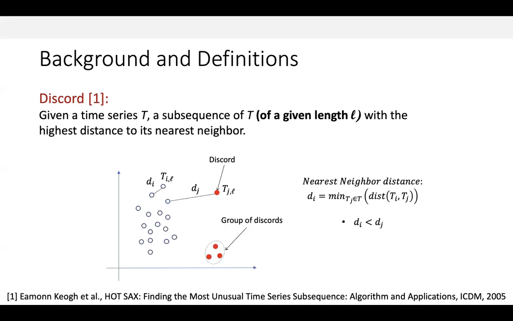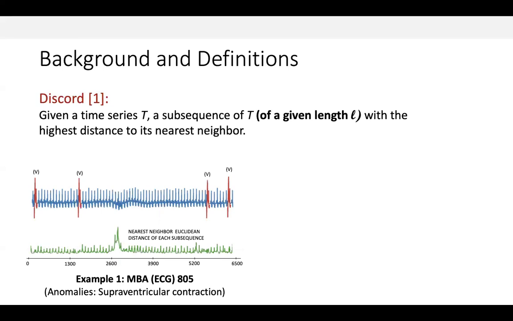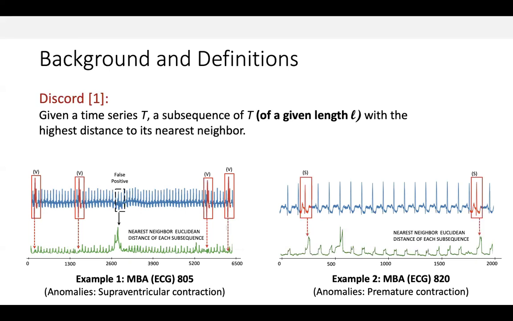Nevertheless, it has drawbacks. In the specific case of a very large data series in which multiple similar anomalies are present, the discord definition will fail to identify these anomalies. This situation occurs, for example, in an electrocardiogram with several supraventricular contractions. In this first example, the discord, which corresponds to the highest point in the green data series, refers to a normal heartbeat, and is therefore a false positive. The second example illustrates the same situation in another electrocardiogram with several similar premature heartbeats, which are anomalous.